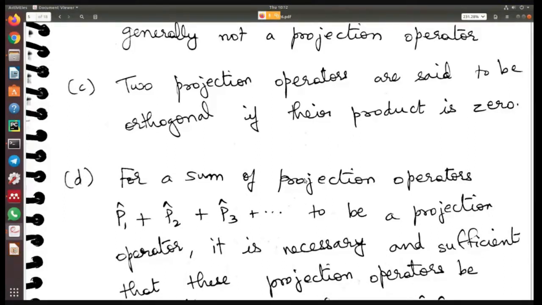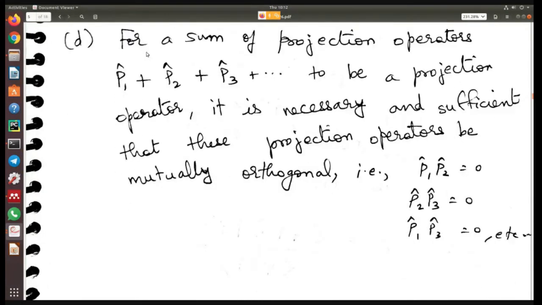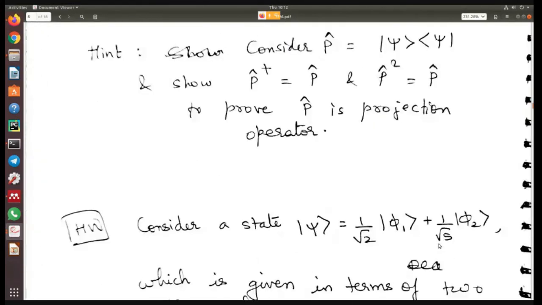Basically you're multiplying a bra with a ket. If that is 0, then you say that the two state vectors are orthogonal to each other. Then for a sum of projection operators P1 plus P2 plus P3, etc. to be a projection operator, it is necessary and sufficient that these projection operators be mutually orthogonal.